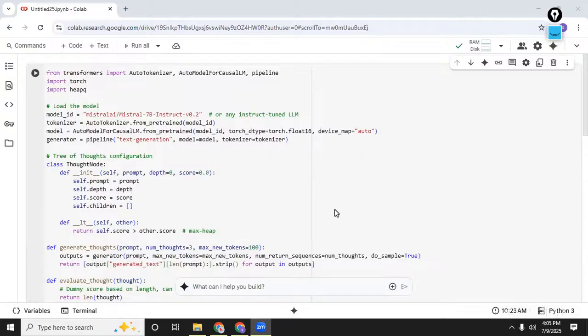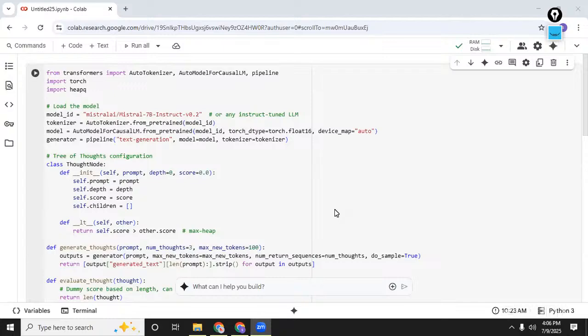Then we have the second component, which is the propose prompt. Given a current partial solution, this is how the model is prompted in order to generate a set of candidate next thoughts. Then you have the value prompt, where each partial solution along with the new thought is scored, typically via the model's own ability, such as a log probability, or a specialized evaluation prompt in order to assess its promise.